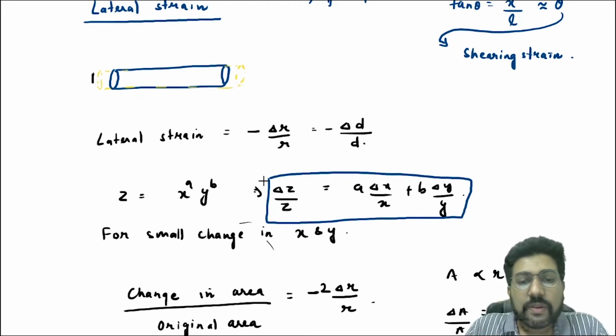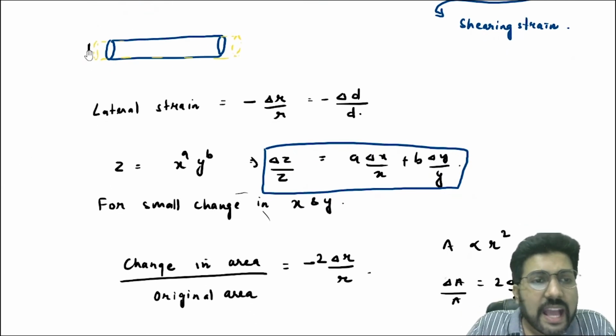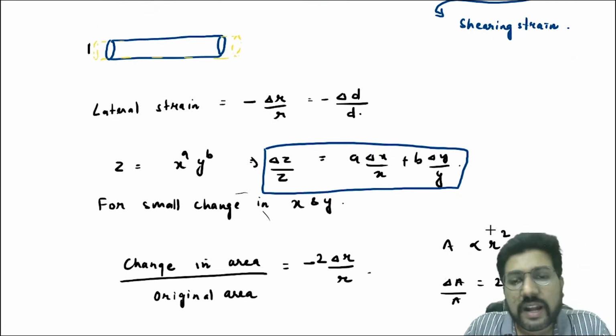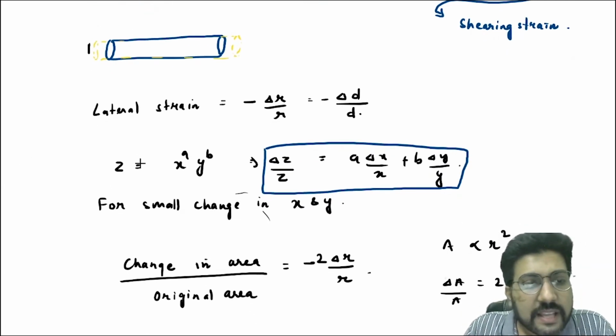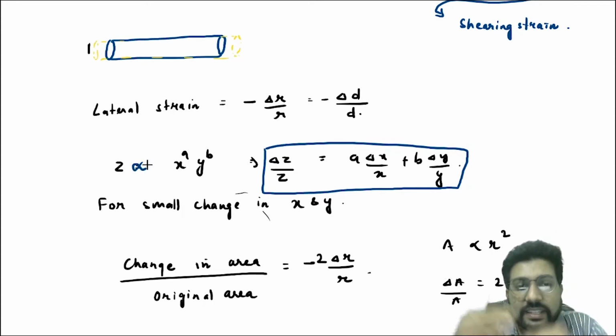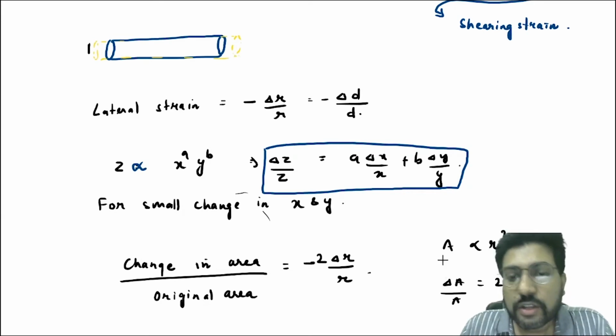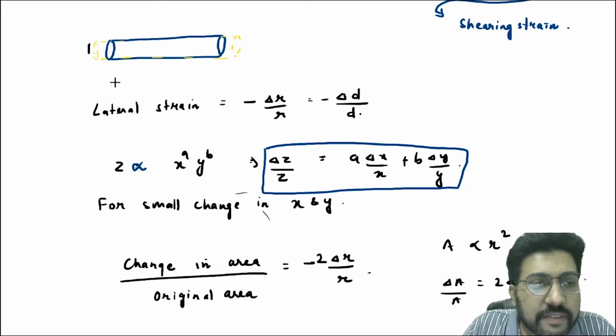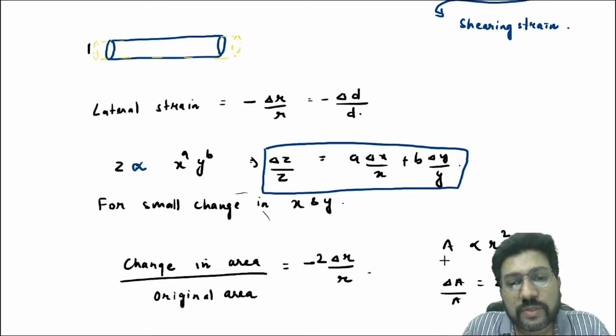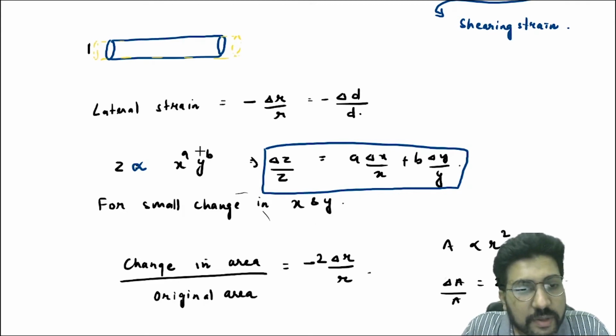Now you know that the area of this cross section is proportional to r squared. This can be a proportionality also. The constant will not be of any use, because when you take the ratio, the constants will cancel out. So the area of cross section here will be proportional to r squared. So delta A by A, from this relation, because here there is only one variable, so this term is not there.